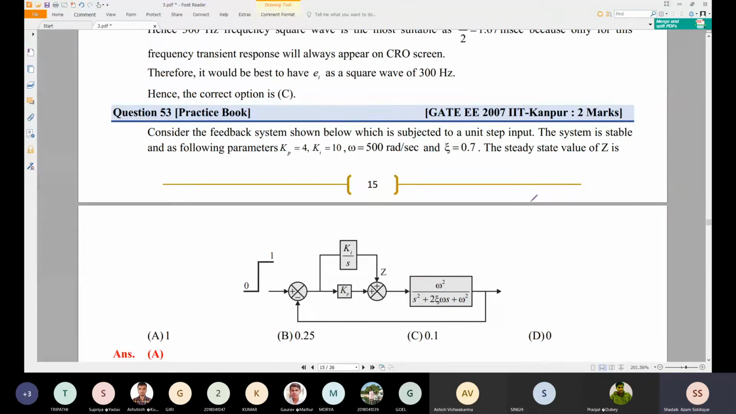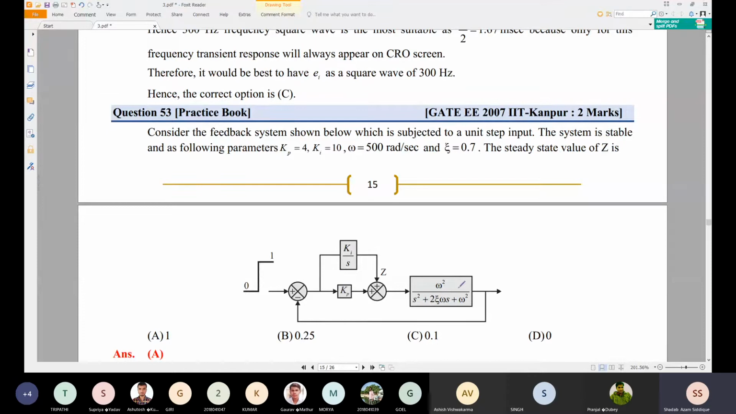Now we have a question: consider the feedback system shown below, which is subjected to a unit step input. So a step input is applied here, which is 0 before time t equals 0, and 1 after. The block diagram given in the problem has an integrator and a proportional controller in the controller section.